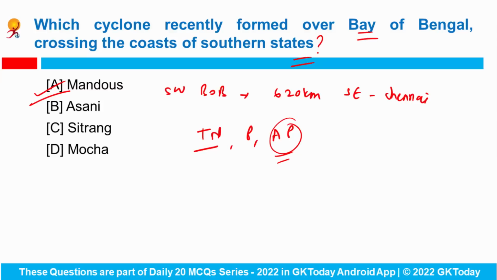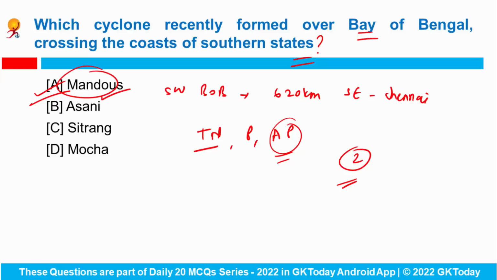Under its influence, rainfall is expected over the parts of coastal Tamil Nadu, Puducherry, and Andhra Pradesh for the next 2 days, and red alert has already been issued for the coastal Andhra Pradesh, Tamil Nadu, and Puducherry.